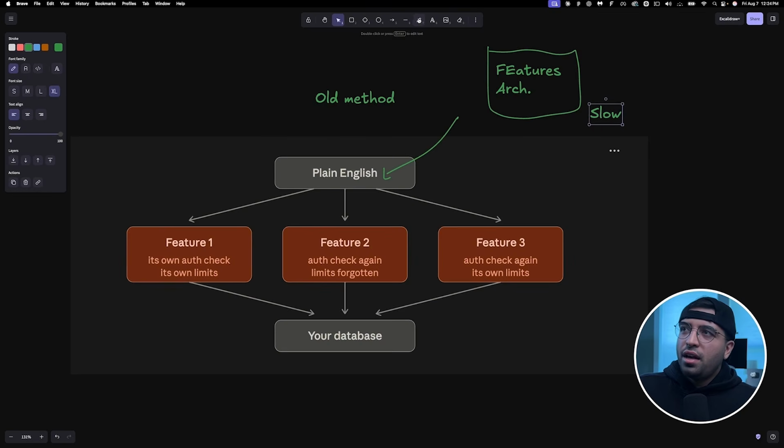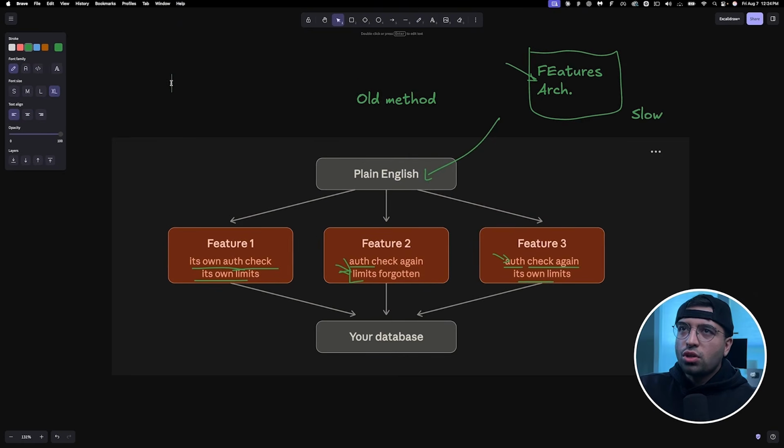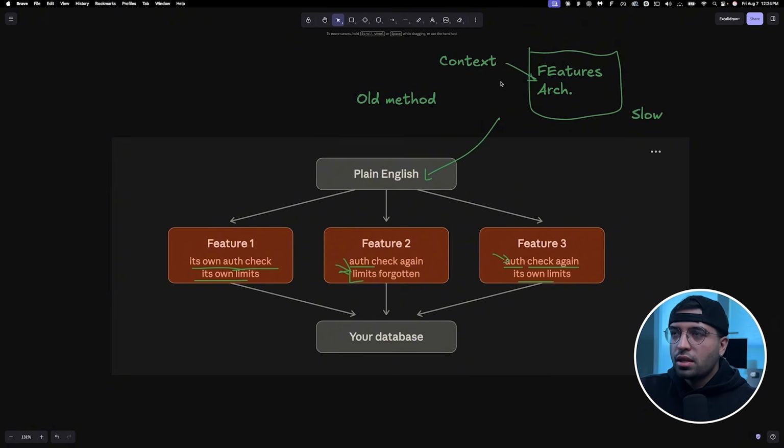And not just that, whatever you build, whatever architecture you're trying to figure out, you also have to constantly mention these things: auth checks, permission checks, team members, org scoping, rate limiting, usage checks. Like, you have to mention all of these things. And so that means you're relying on context being the reason why your app is going to be built production grade. And I'd like to show you a different version of this, or a different angle to this, and that might probably make a little more sense.